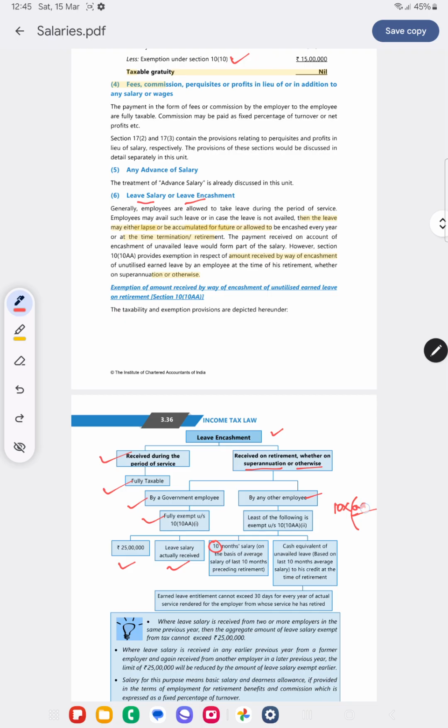So average salary of 10 months divided by 10 into 10.